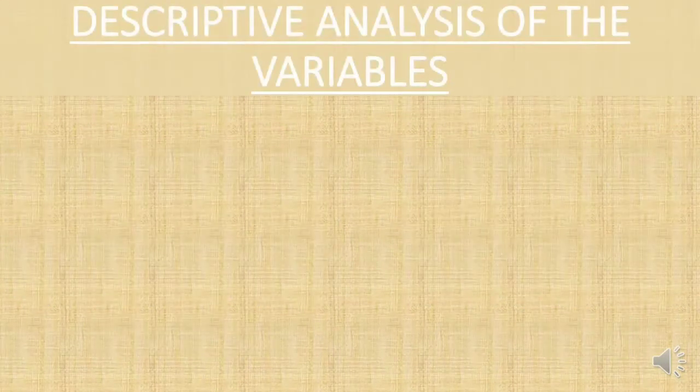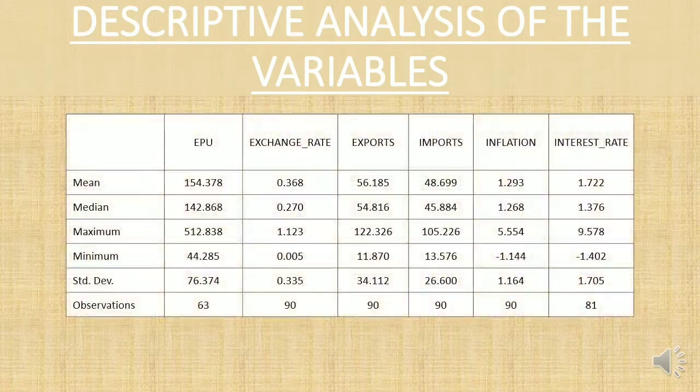Descriptive analysis of the variables. The impact of Brexit uncertainty was measured using EPU. This table shows the effect of Brexit uncertainty on the 10 major trading partners' trade with Britain. EPU shows a high value, which indicates a large spread of the data from the mean, while other variables show a small standard deviation, which means the standard deviation is slightly lower than the mean.